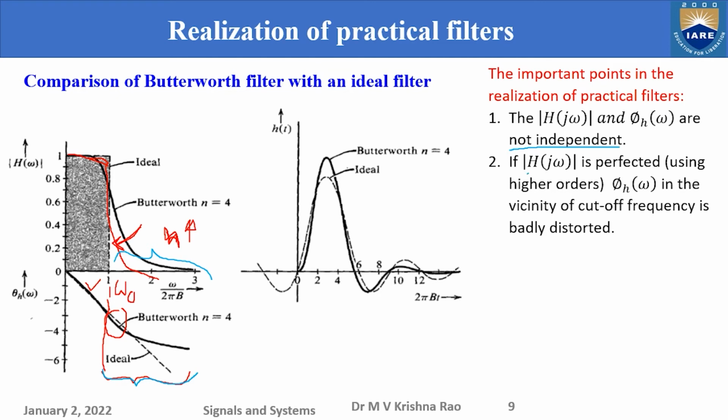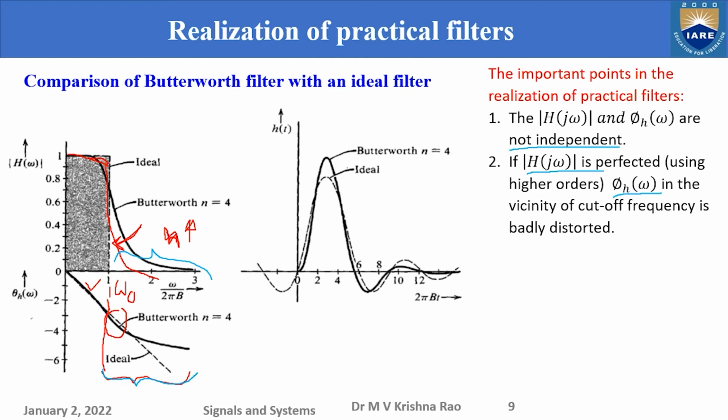If you try to perfect the magnitude response, the phase response will suffer, and if you try to perfect the phase response, the magnitude response will suffer. So you are gaining somewhere and you are losing elsewhere. Gaining at both places and losing at both places won't happen. If you want to get something, you have to sacrifice something else.